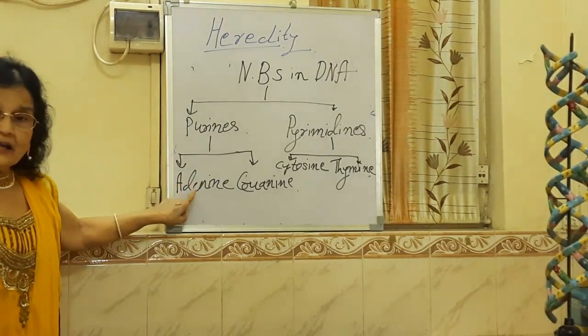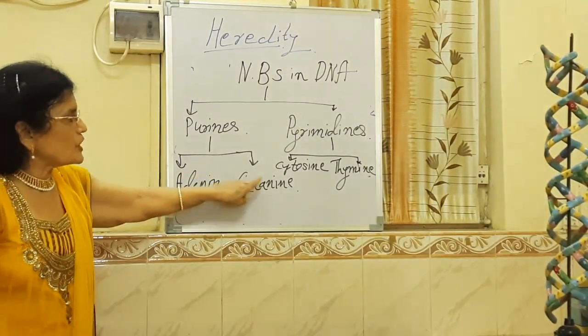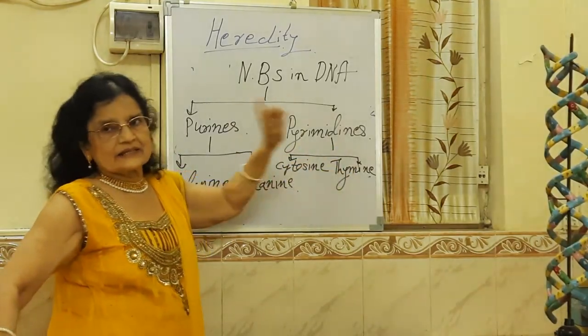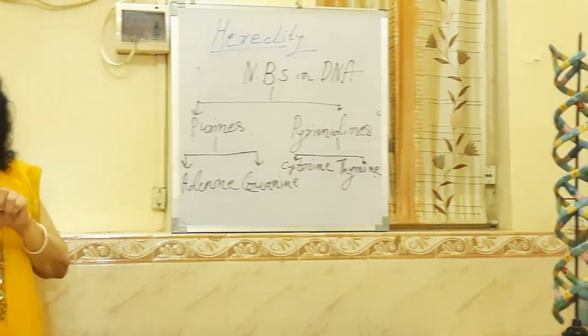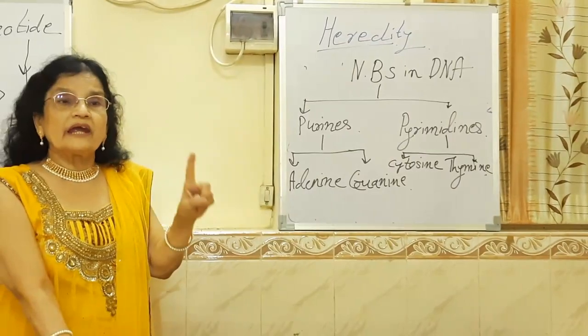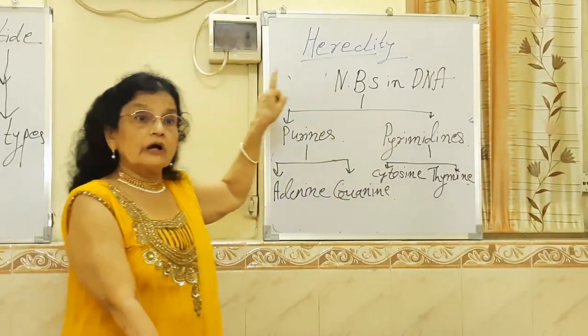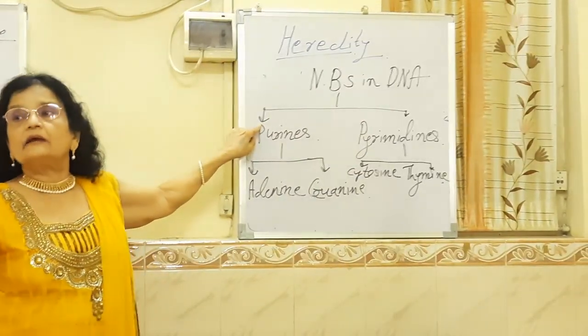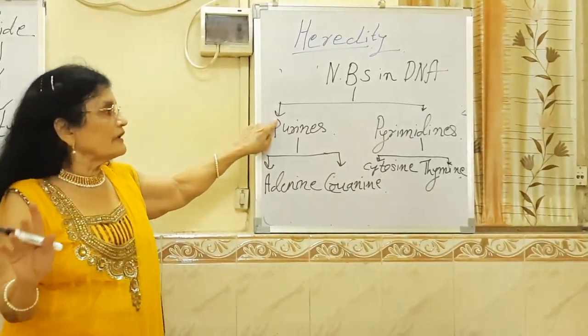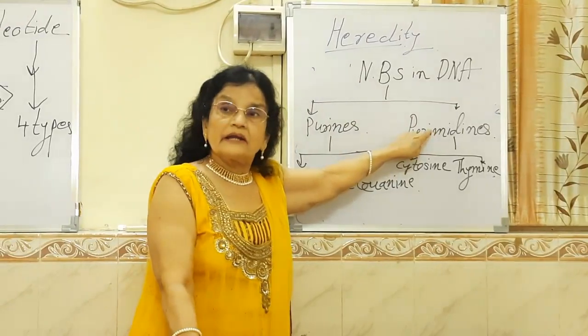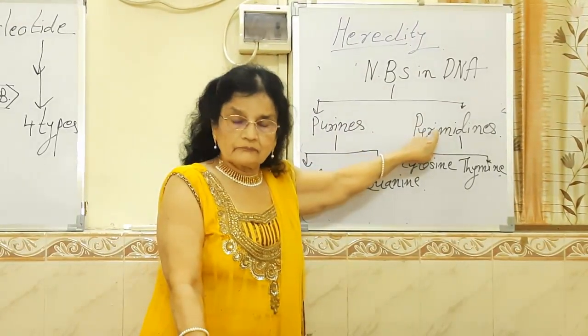So there are 4 types of nitrogen bases. Purines always pair with pyrimidines. So the number of purines in a given DNA molecule is equal to the number of pyrimidine molecules.